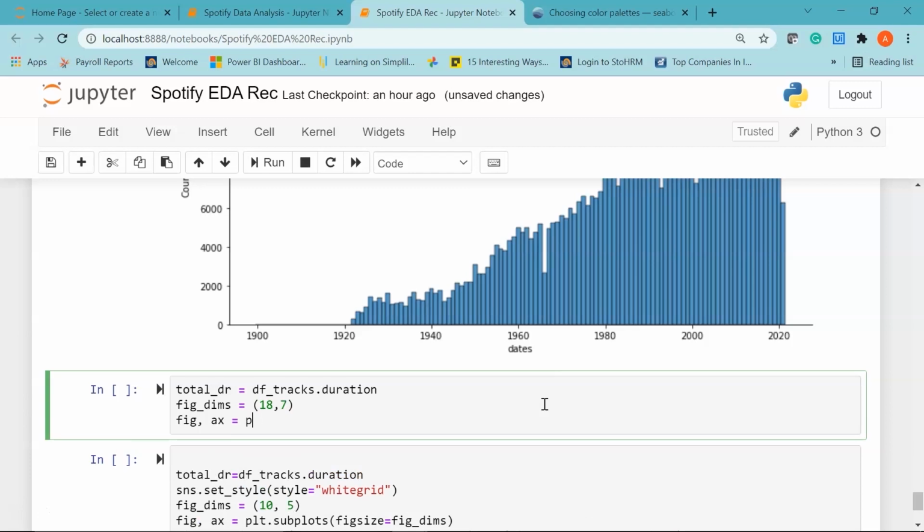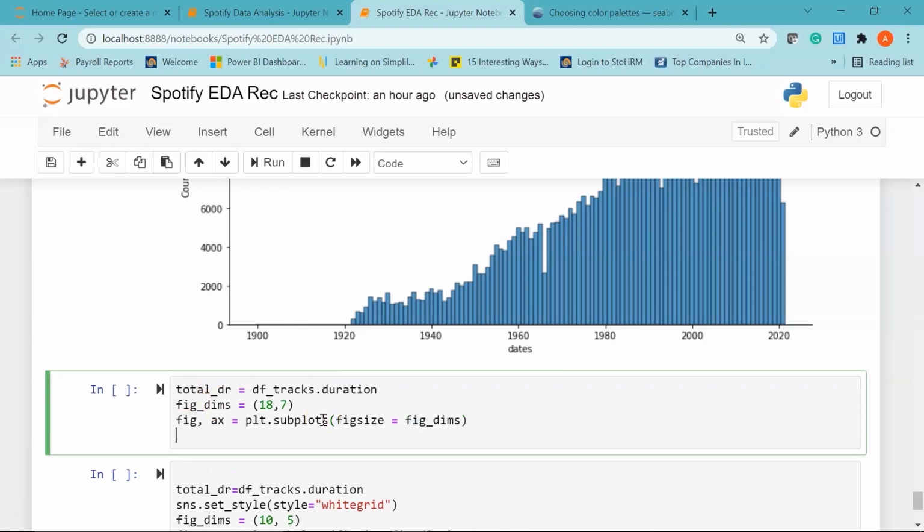So I'll use the matplotlib subplots function, and I'll set the figure size equal to my figure dimensions, and then I'll say figure equal to SNS dot, I'll use the bar plot function and say my x-axis to be years, my y-axis will be total duration or total underscore dr that we created here.